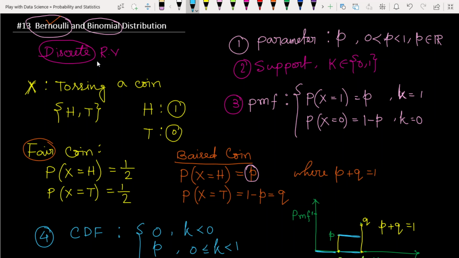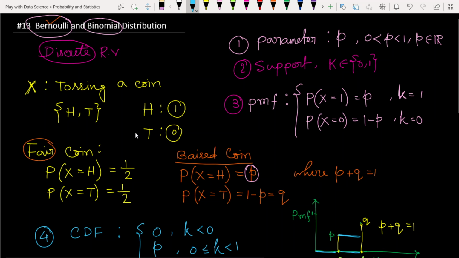The first thing to remember is that when our random variable is a simple discrete random variable and its outcomes are of two types, either head or tail, meaning either 0 or 1, in such conditions we have to apply the Bernoulli distribution. That is the main thing to remember from an application point of view.